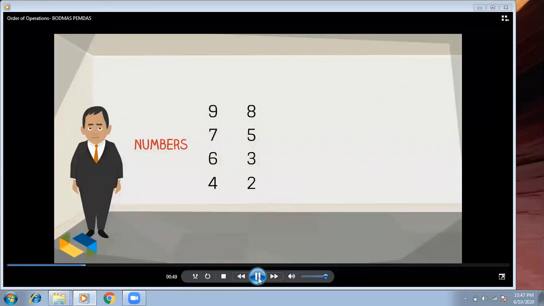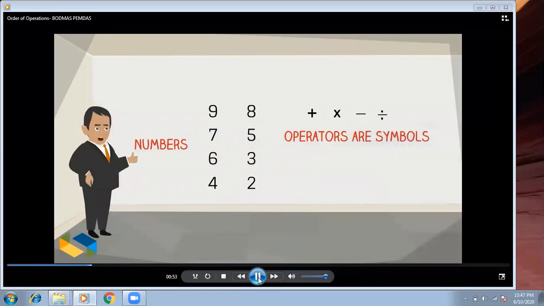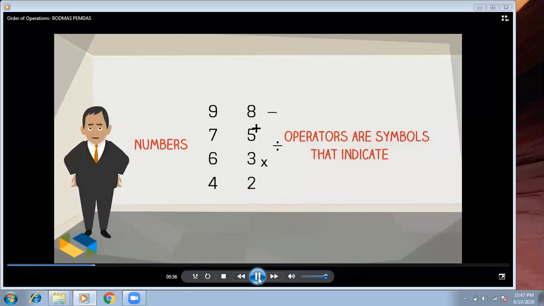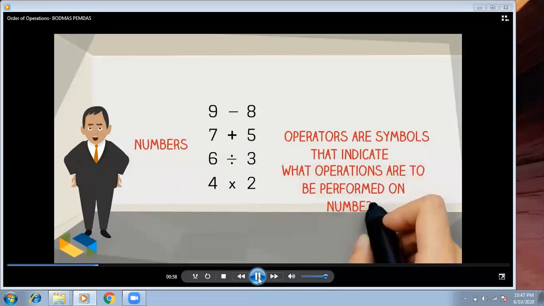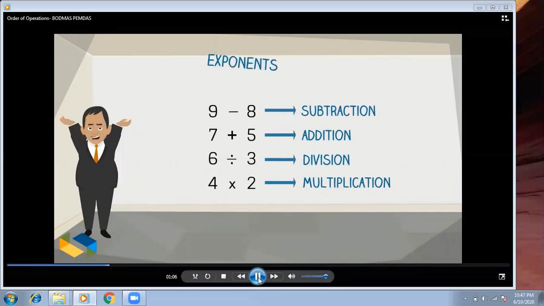These are numbers and these are arithmetic operators, which are basically symbols that indicate what operation is to be performed on the numbers. For example, addition, multiplication, division, subtraction, and many more, some of which we will see a little later.